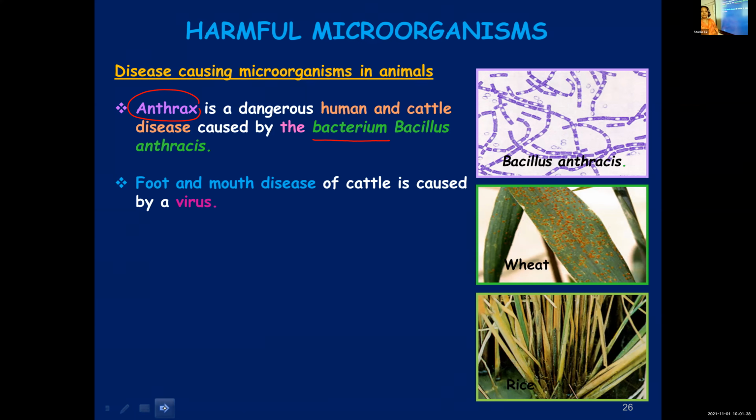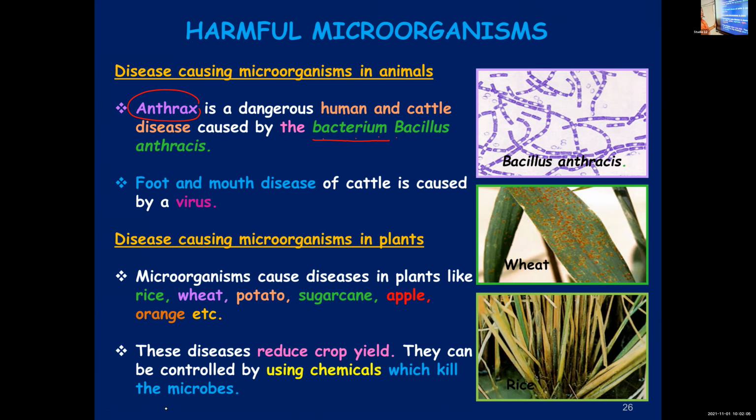When it is a multiple choice question, it can be asked, foot and mouth disease is caused by virus, bacteria, protozoan. What else? Protozoan, bacterium, virus. What else we have learned? Fungus. So when these options are given, only if you know the causative organism, you will be able to choose the correct option. Then let's learn about some diseases found in plants.